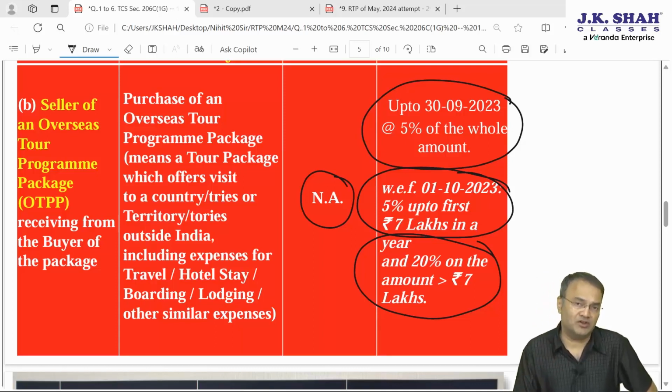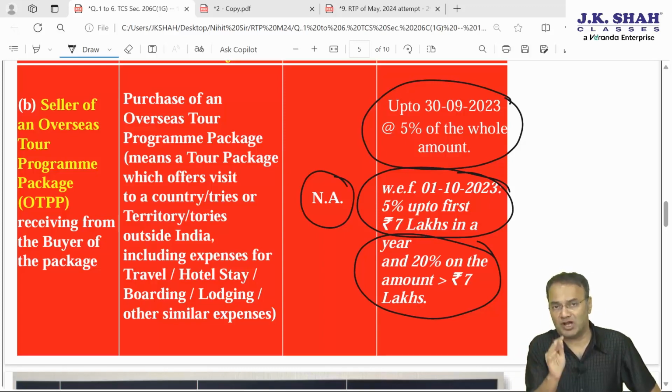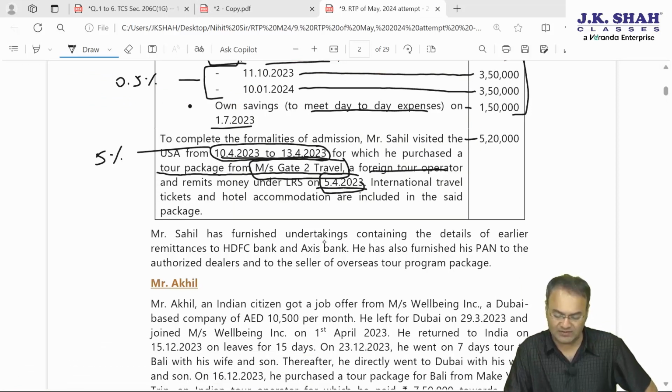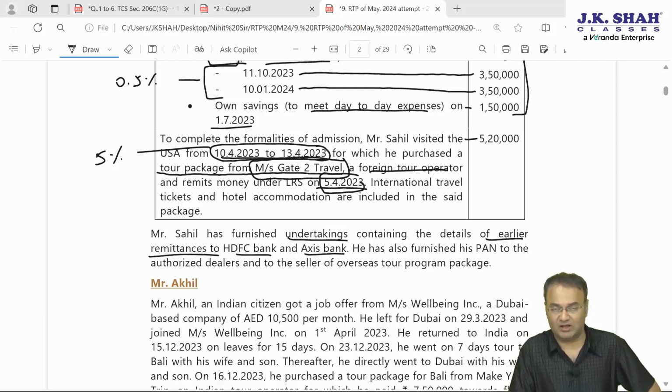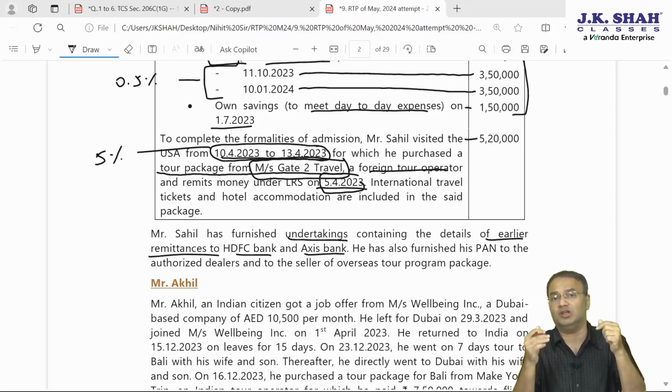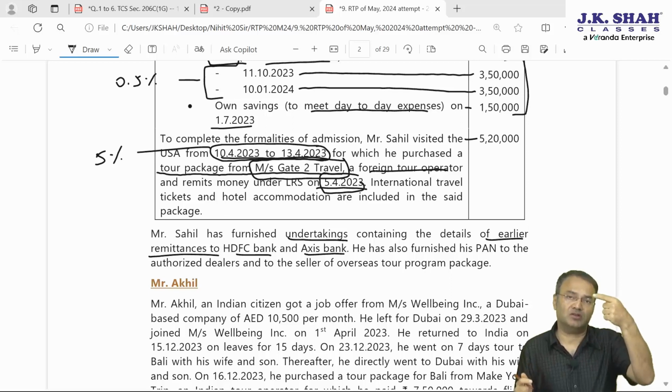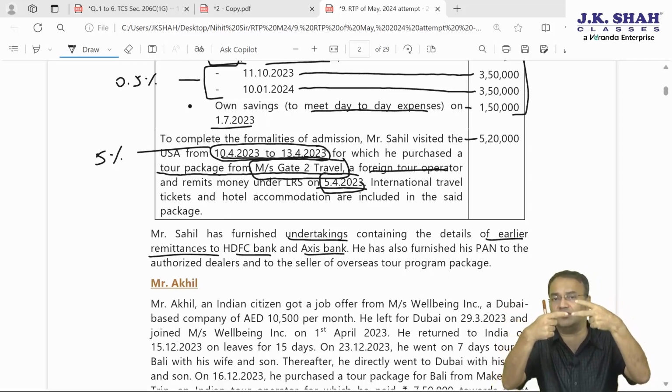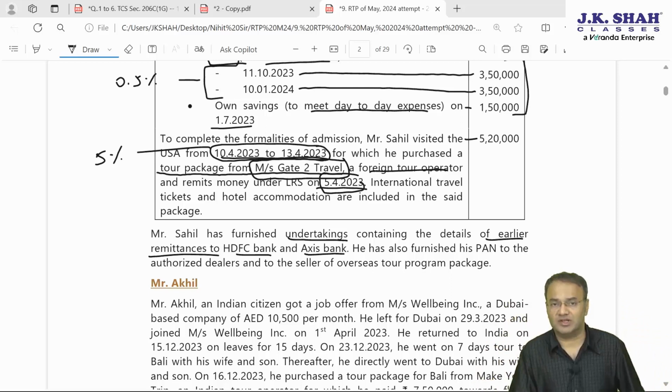Whenever you go to purchase any foreign currency, you will have to give undertaking about your previous transactions in the current year. So now, as stated in the question, Sahil has furnished undertaking to both the banks containing the details of earlier remittances in the same year to HDFC Bank and to Axis Bank. Some transactions, if you see in a chronological order, if you arrange them date wise, then one transaction is with HDFC, another with Axis, another with HDFC, another with Axis. In such situation, we will have to analyze properly.